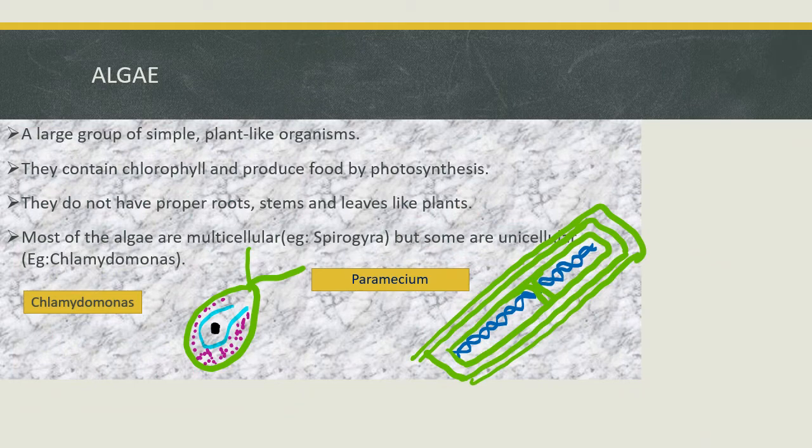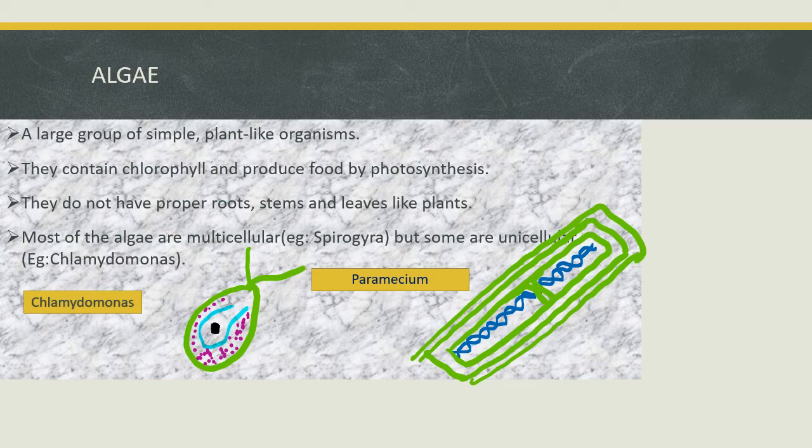Next we have algae, and we can pronounce it in both forms. These are simple plant-like organisms. We can see them floating on stagnant water. They have chlorophyll, a green colored pigment, so they are able to produce food by the autotrophic mode of nutrition.